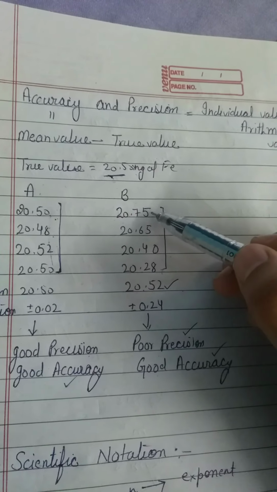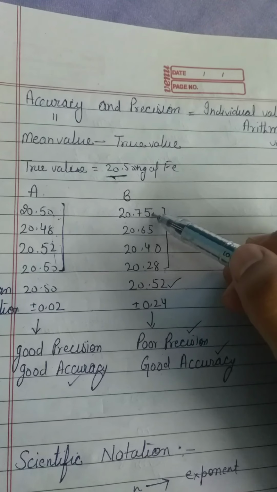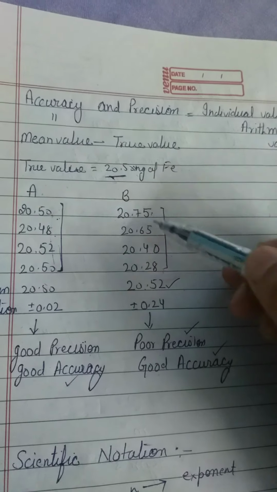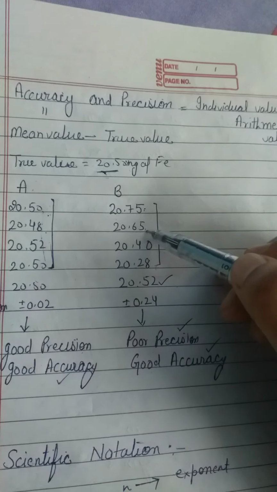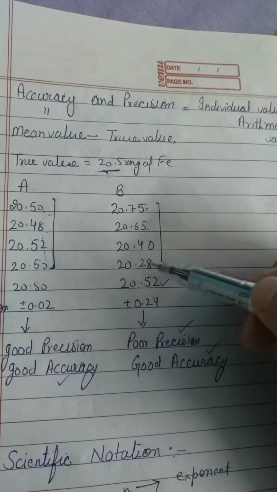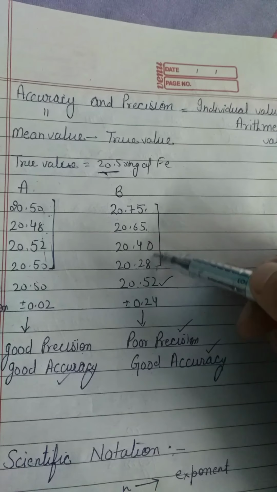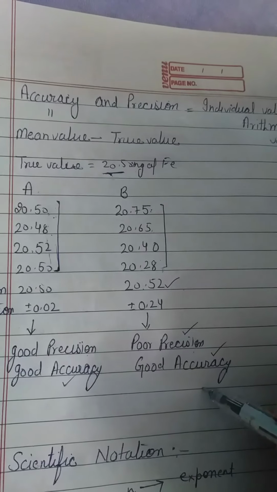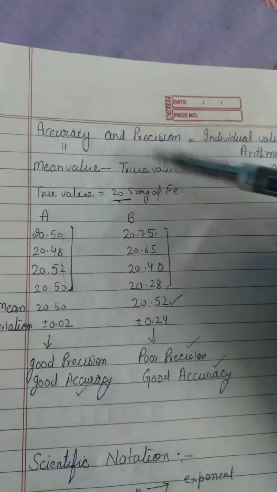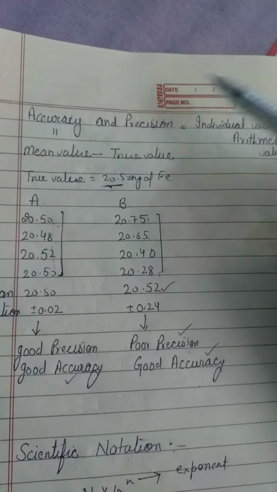How does he have poor precision? Because he is not taking the values exactly. First 0.75, then 0.65, then 0.40, then 0.28. There is no correlation between these values, right? So he has poor precision, but he has good accuracy. So that is the concept of accuracy and precision that is very useful for your practicals.